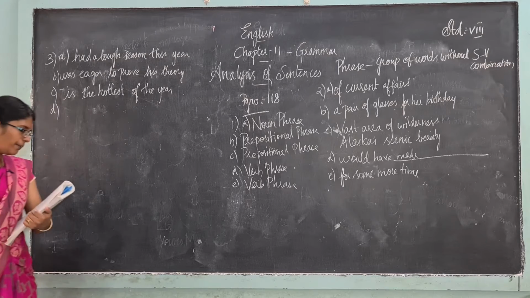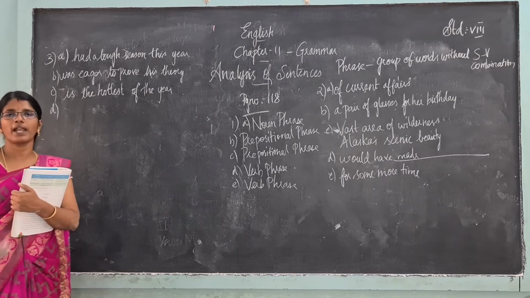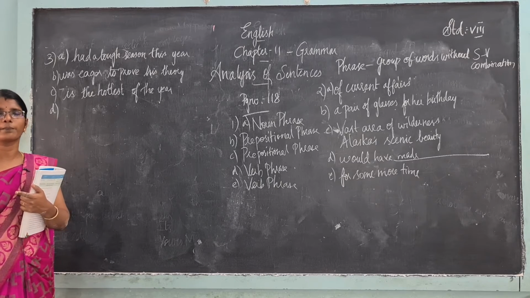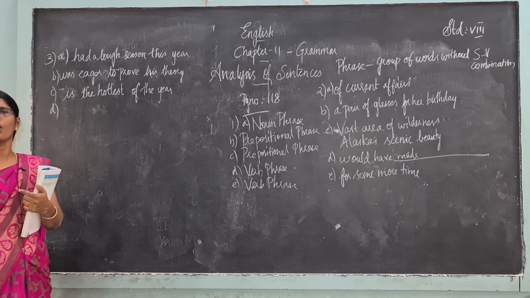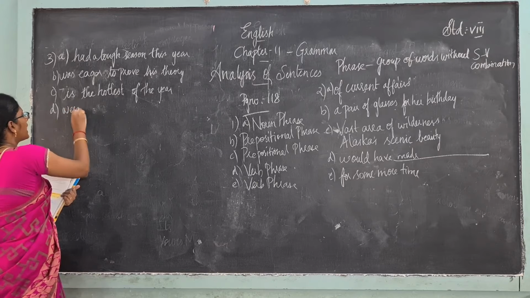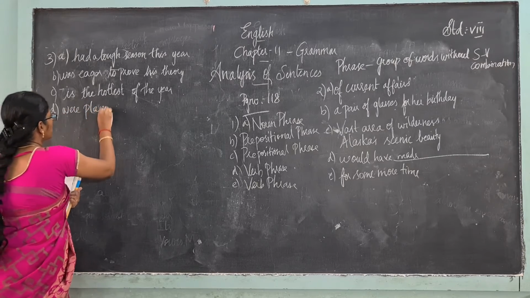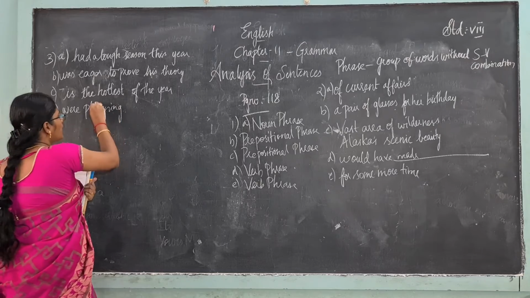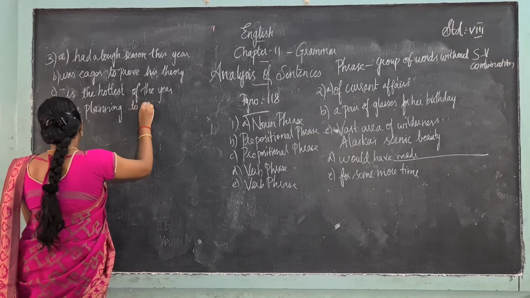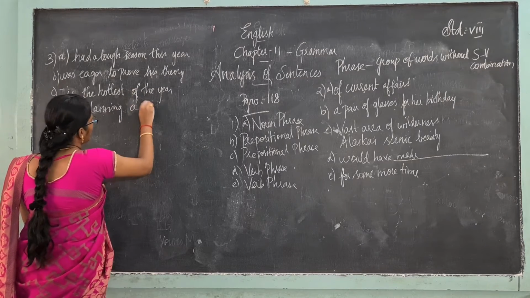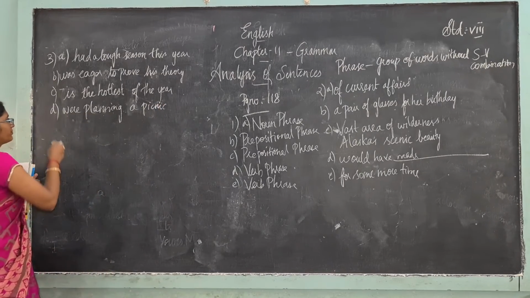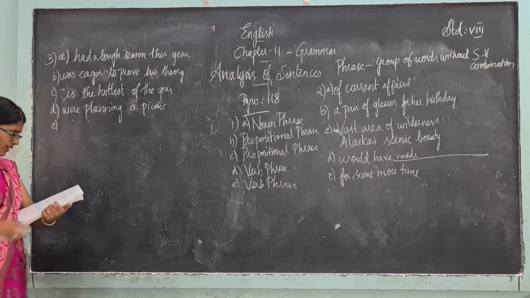Okay, next. My friends and I were planning for a picnic, or my friends and I were going to a movie, or whatever it can be. My friends and I were planning to go, or were playing in the ground. You can put anything like that. Were planning a picnic. Next, coming to the next question.